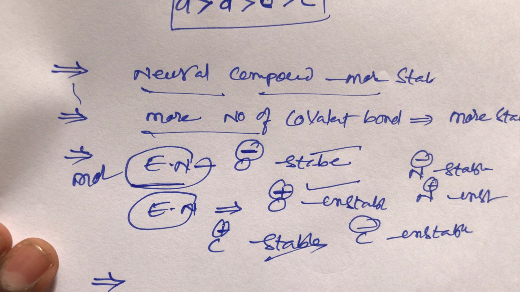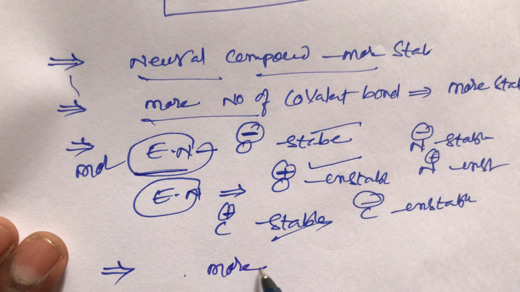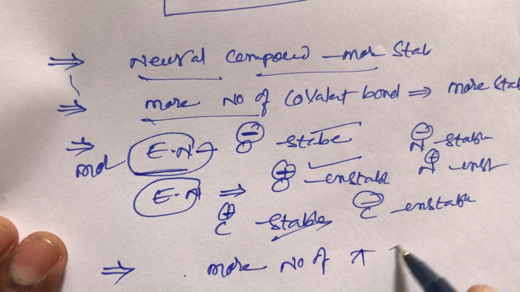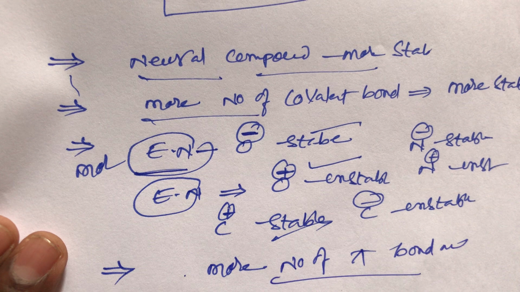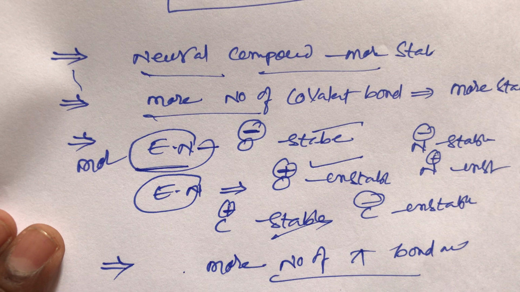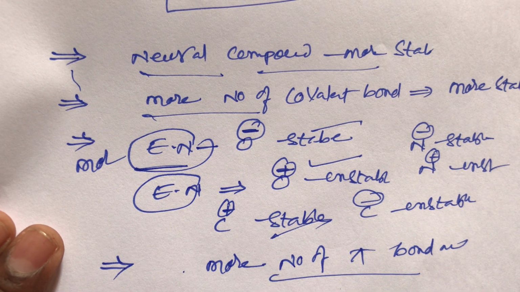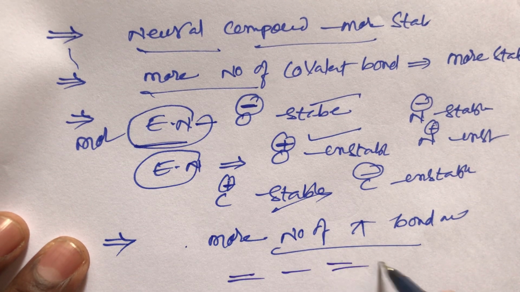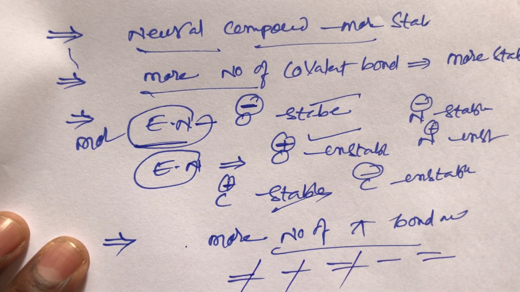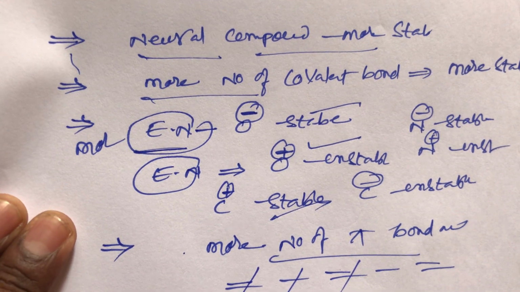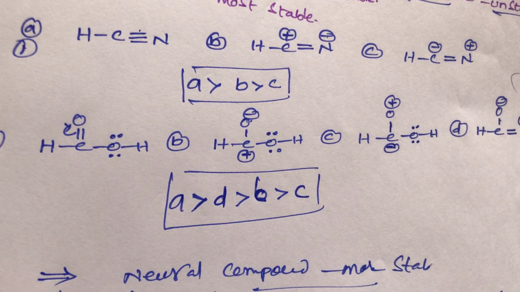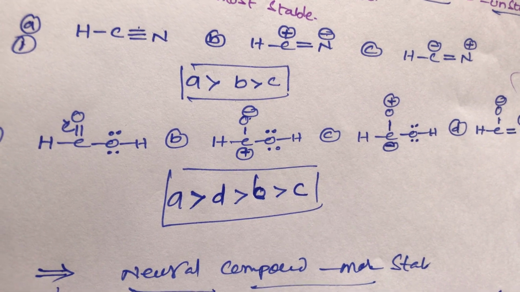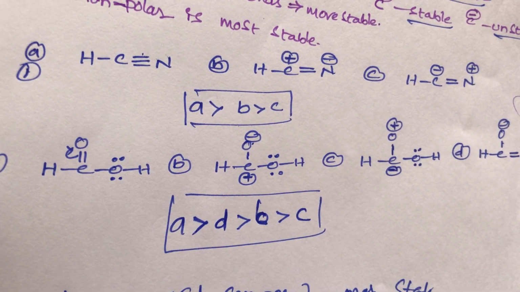What is the stability of a resonating structure, student? The last point is that a compound containing more number of pi bonds is also more stable. Pi bonds means more number of double bonds. A compound containing more number of double bonds is always more stable. Double bonds means conjugation: compulsory conjugation, double single, double single, alternate double single, is always more stable, student. This is the simple trick for resonating structures. These are the important points for stabilization of resonating structures, student.